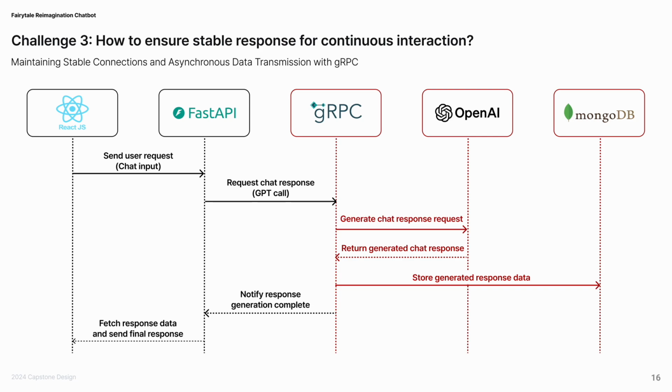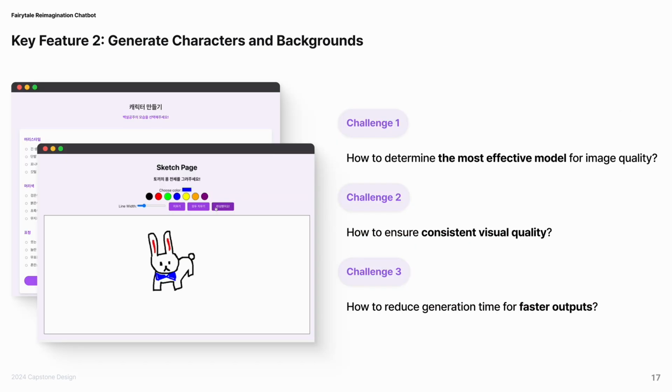Lastly, we ensured stable answers even if the HTTP connection is interrupted by building the API with FastAPI and gRPC for reliable performance. So let's move on to our second feature, image generation.